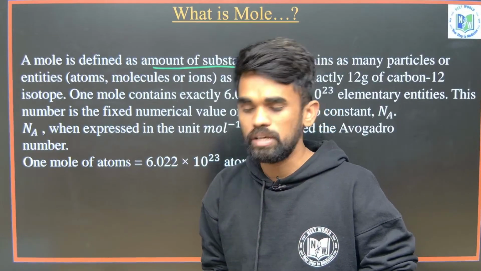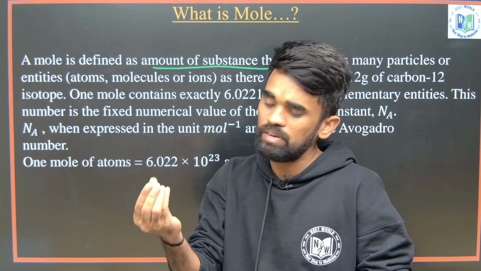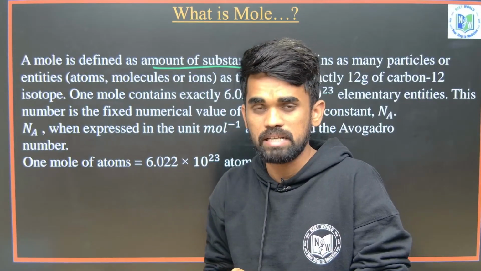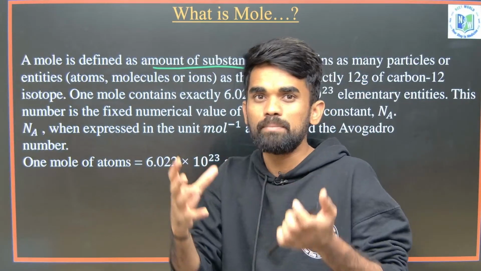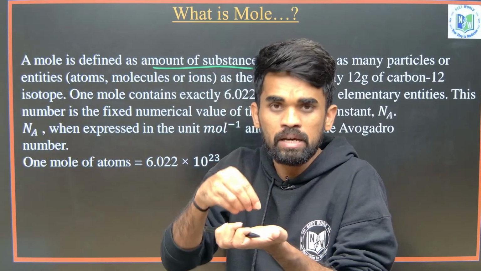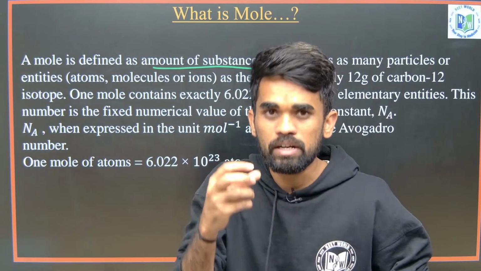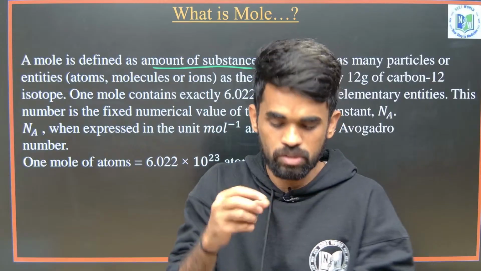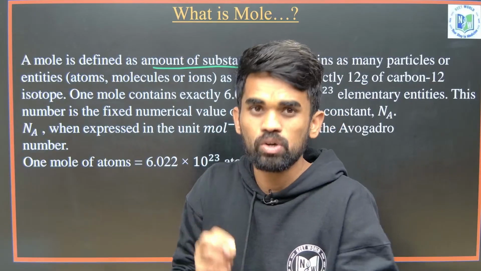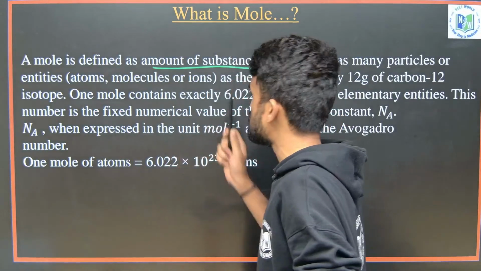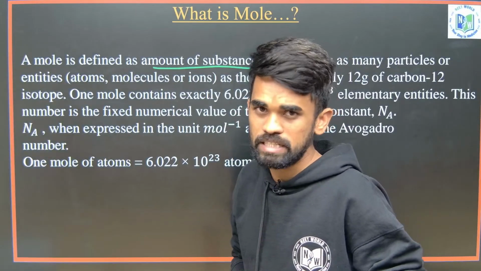Even if we take a little quantity of a substance, it contains so many atoms or particles. To deal with those micro level particles, we use the mole as a term to describe them properly.